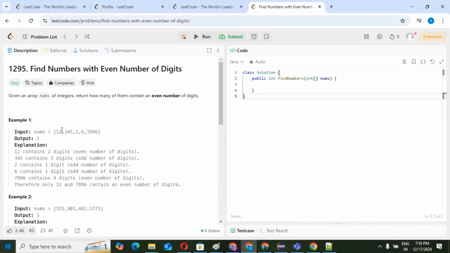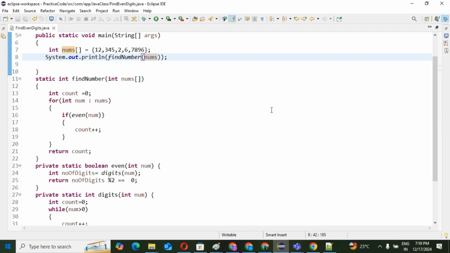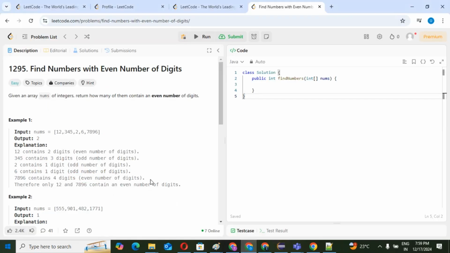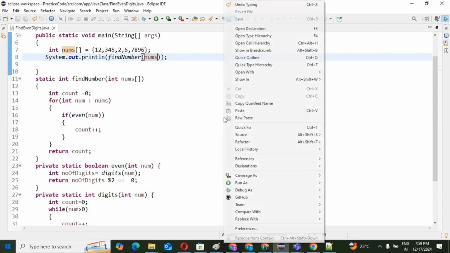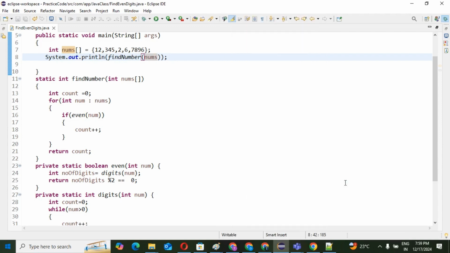Now in front of you I will run the application, and we'll see the result. Tell me what should be the output. What can you see here? 2, right? So we can see whether the expected output is coming as per our implementation. Run the application, we'll see the result.